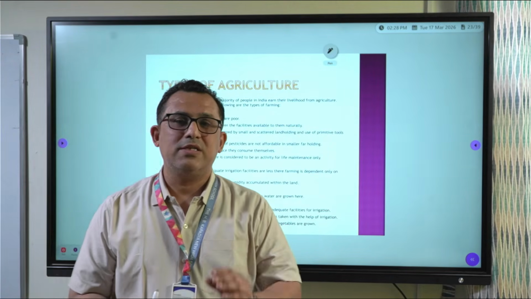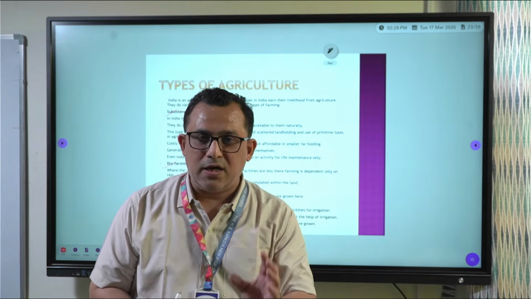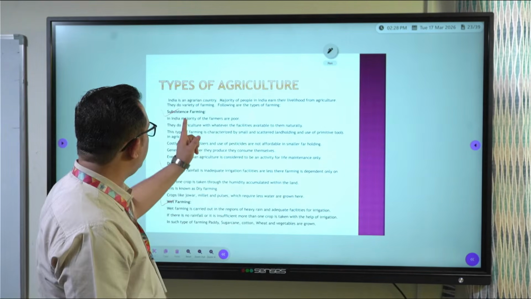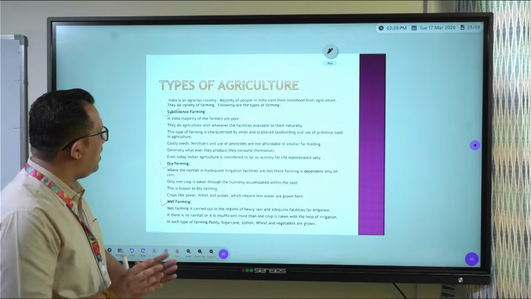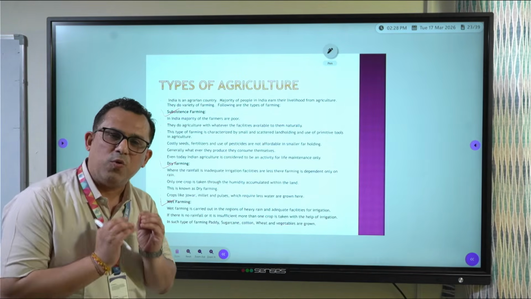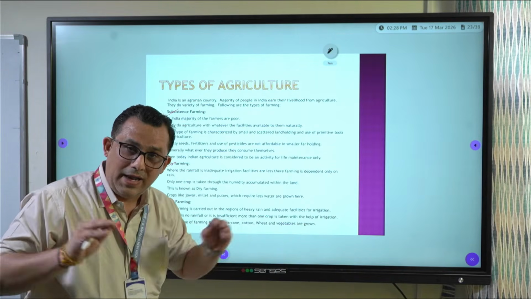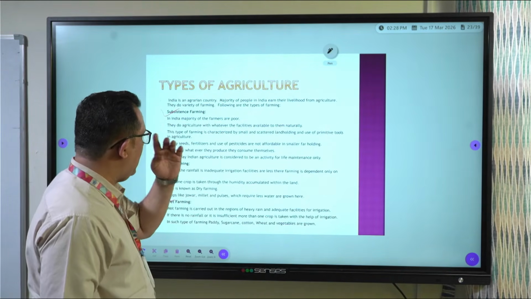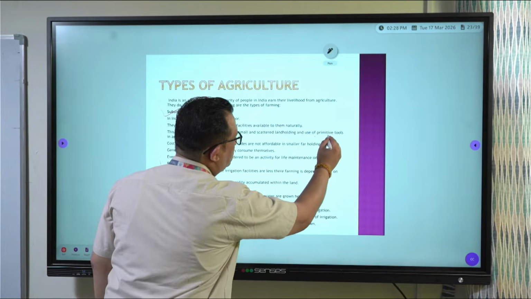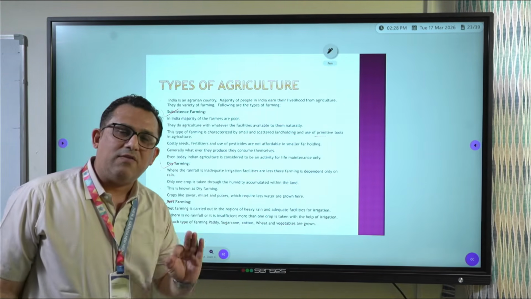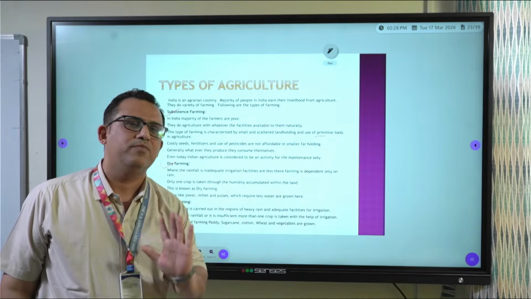Subsistence farming is characterized by scattered land holdings and use of primitive tools. In India, the majority of farmers are poor. They have less and scattered land. And they use primitive tools, and they do agriculture with whatever facilities are naturally available to them.